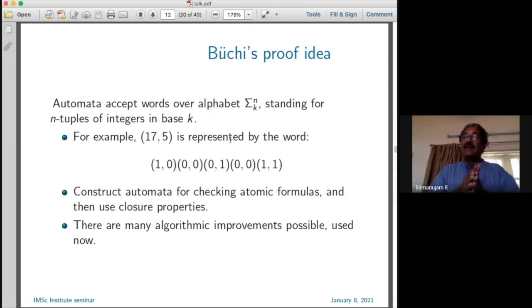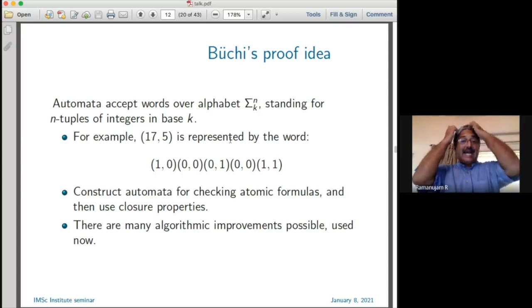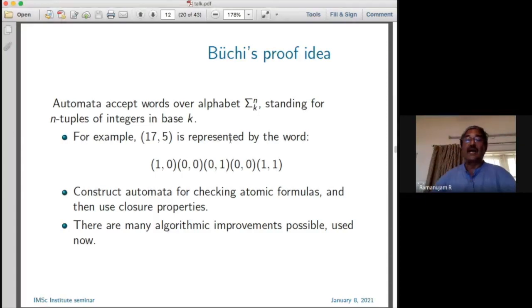That means that number is in the set coded by the automaton, or if it rejects, it's not in the set coded by the automaton. And he gave an inductive construction where you have automata for checking atomic formulas, basic formulas like equality, less than, addition. Then you have negation: you show that the language accepted by finite state automata is closed under complementation. Then for disjunction, you show it's closed under union. For existential quantifier, you show it's closed under projection, and so on.